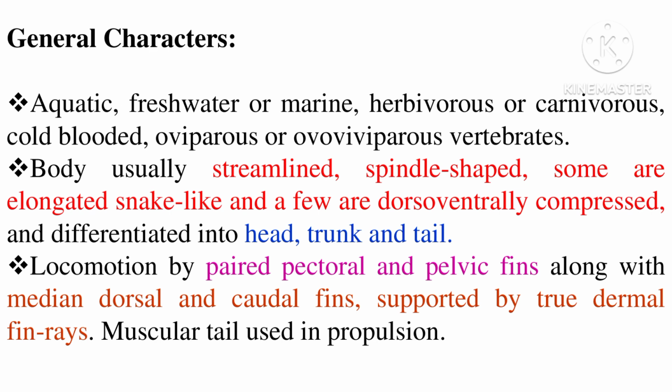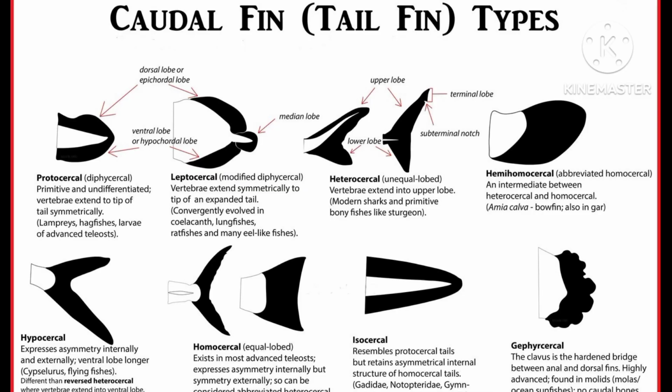We know that fishes are provided with a good number of fins, and here the caudal fins play a major role in swimming. Different groups of fishes have different types of caudal fins, especially the types include protocercal, or it is also called diphycercal, leptocercal, heterocercal, hemihomocercal, or it can be called homocercal also, hypocercal, isocercal and gephyrocercal.